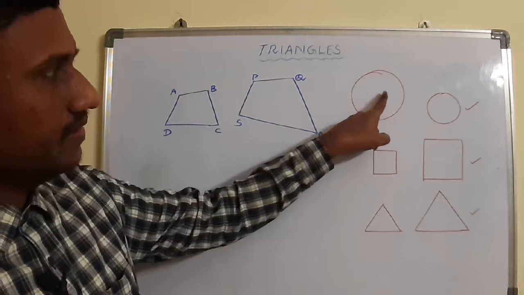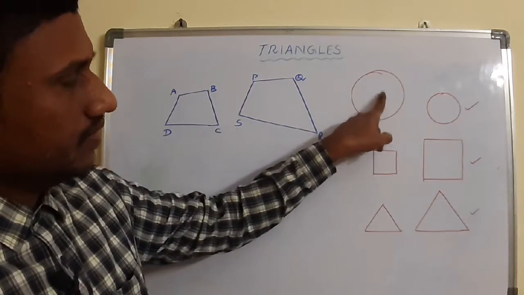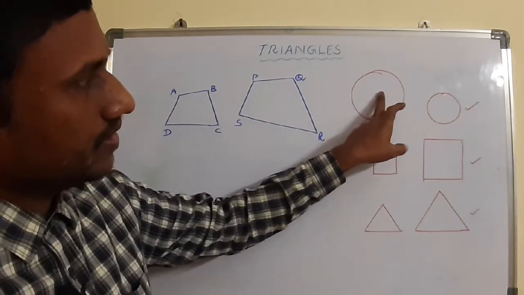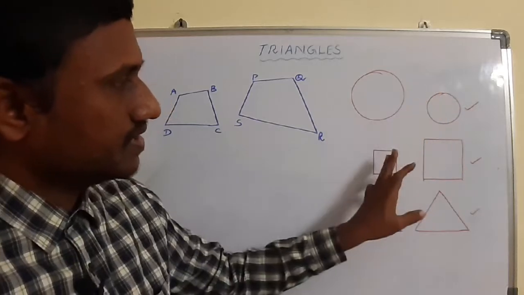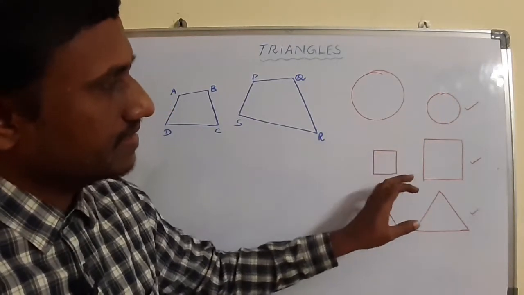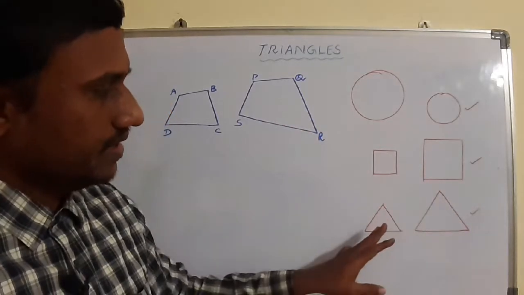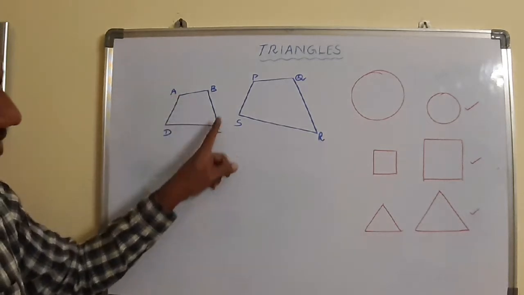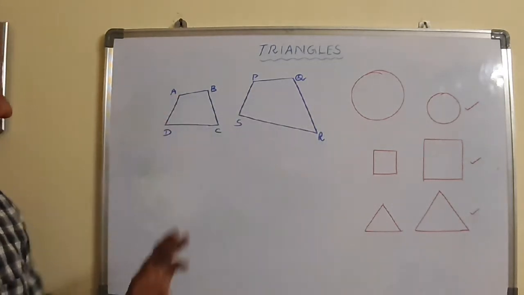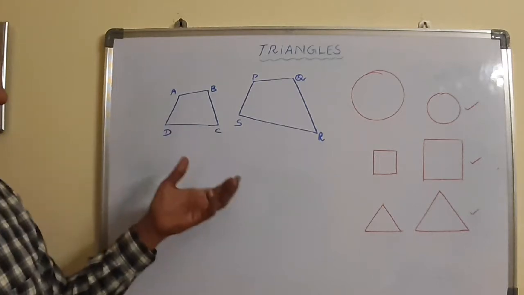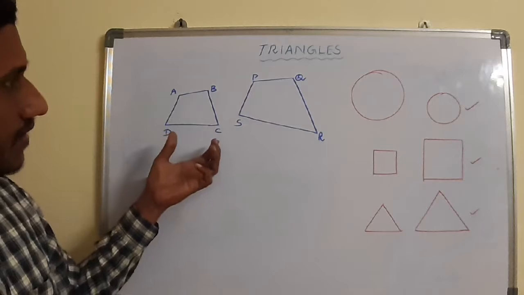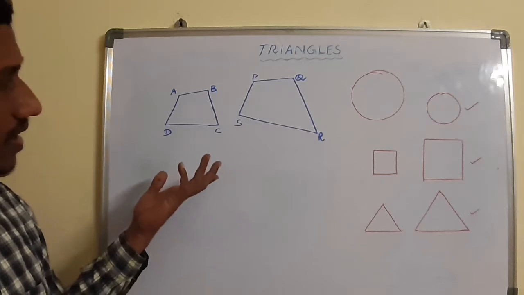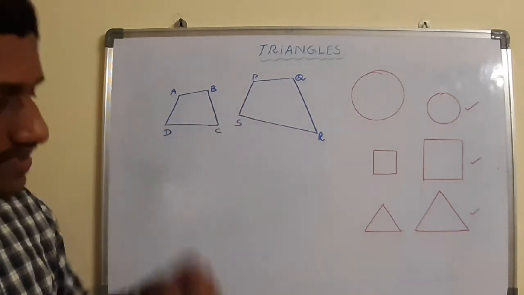But here you can give the guarantee. Why? Because a circle, as per the definition, is the collection of all the points at a fixed distance from a fixed point. Then both are similar shapes. A square has four sides equal, four angles equal. Yes, then you can say. But then observe here, is quadrilateral ABCD similar to quadrilateral PQRS or not? Is there any criteria needed to say the given two figures are similar or not? Here it looks similar, but we are not confirmed. We cannot confirm these two are similar.